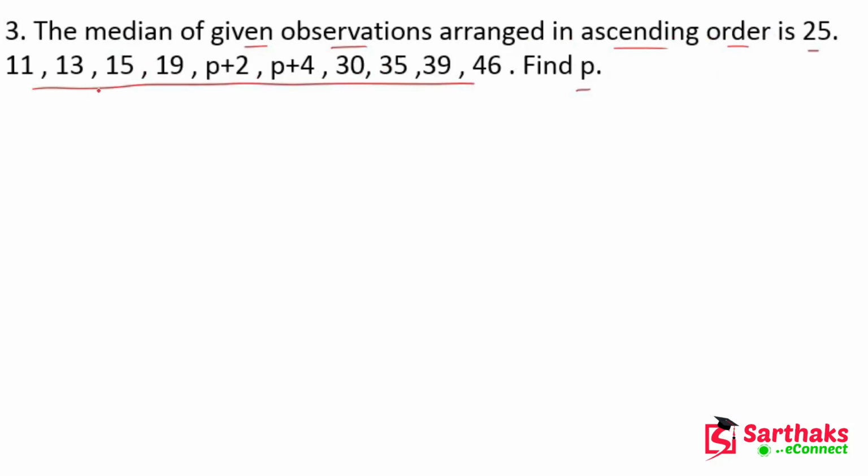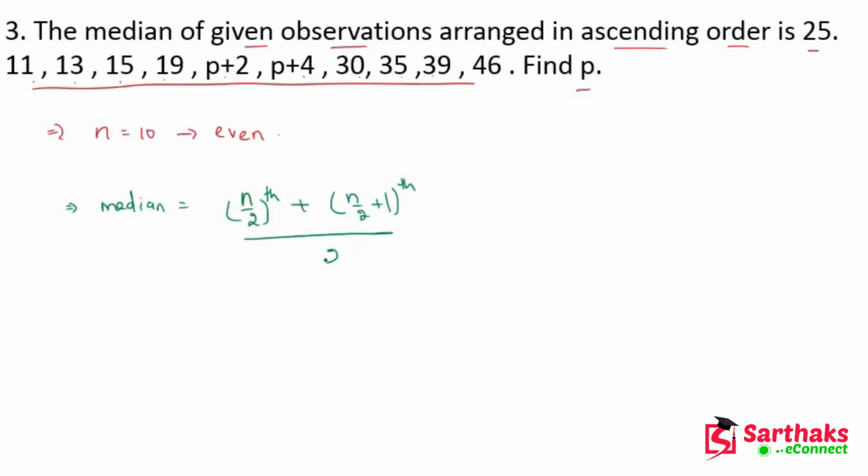Now what is the number of observations? Here you can see 1, 2, 3, 4, 5, 6, 7, 8, 9, 10. So the number of observations is 10, which is even. So here we apply the formula of median: n upon 2th observation plus n upon 2 plus 1th observation, divided by 2.